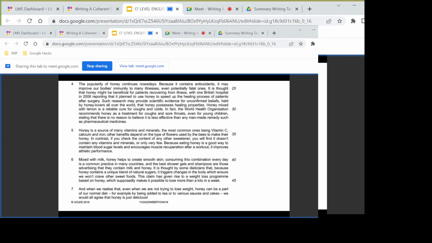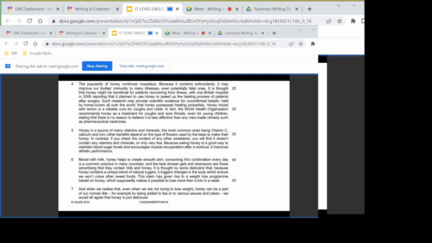Thoughts as in how? Like the points that you should be using for your summary, possible benefits of honey in modern days. Miss, first of all, the smooth skin and the beauty, like the health ones, such as the shower gels and shampoos, can be combined with the smooth skin one.